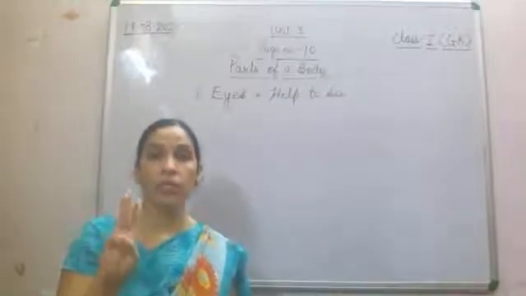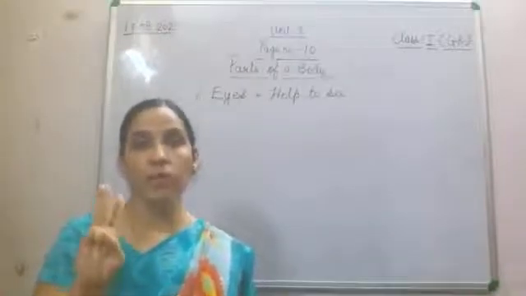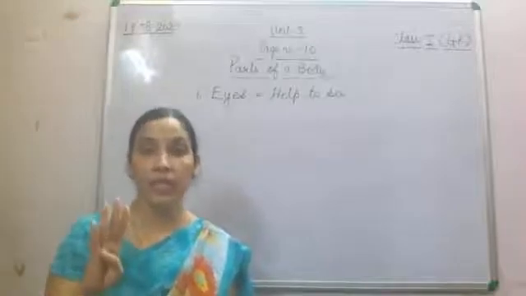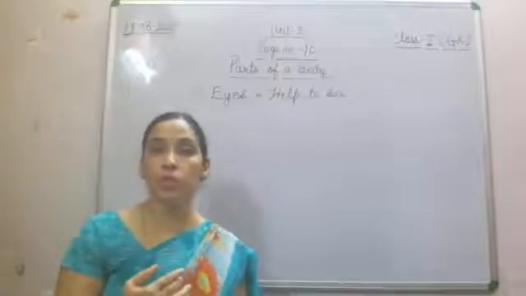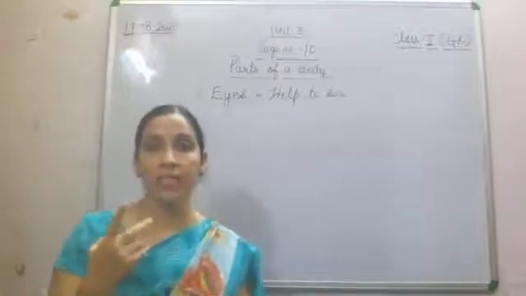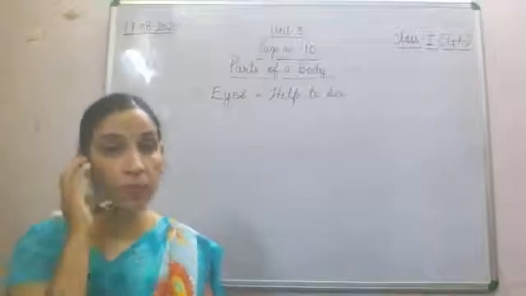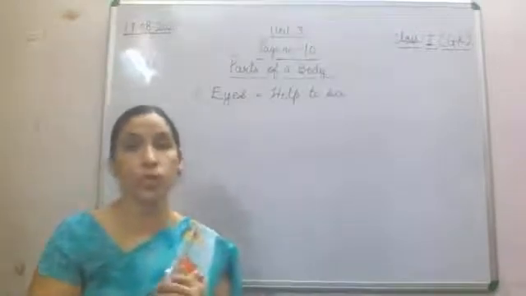Number three, you can drink plenty of milk, fine, which helps to make your body strong. And you can eat fruits. So fruits and vegetables are a must to keep your eyes healthy. With this we have completed our number one body part, that is your eyes.